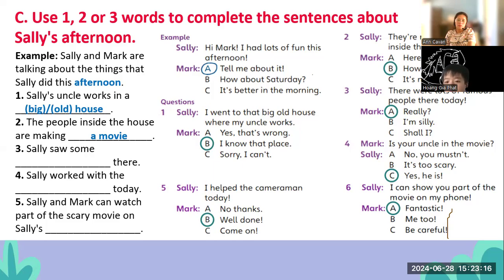Sally saw a lot of famous people. Okay, Sally saw some famous people there. Okay, number 4. What is the answer in number 4? Sally works with the cameraman.